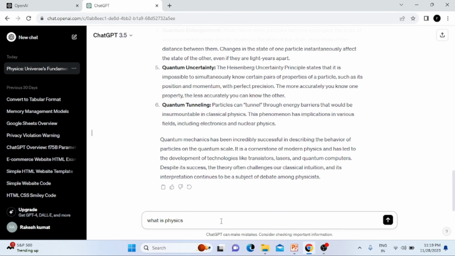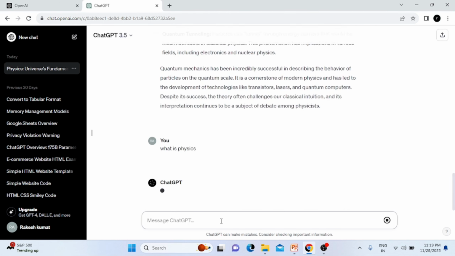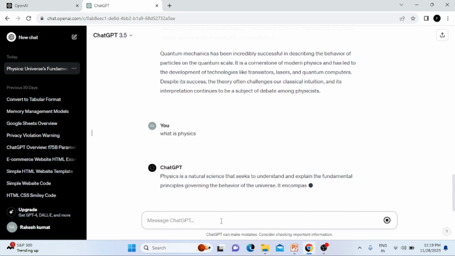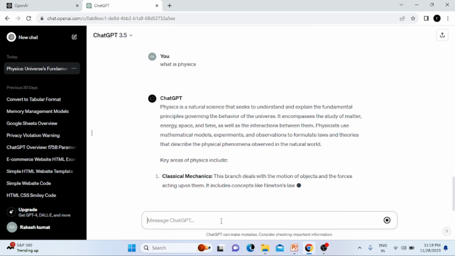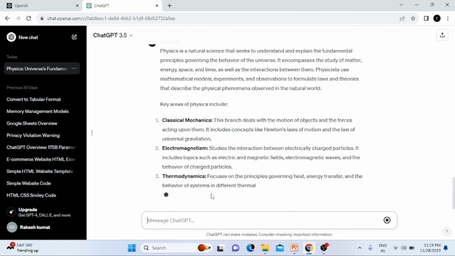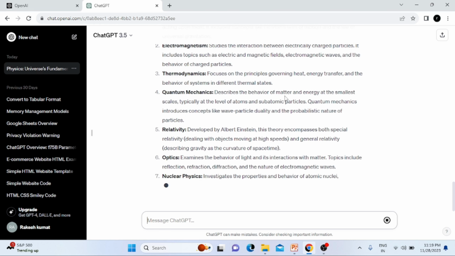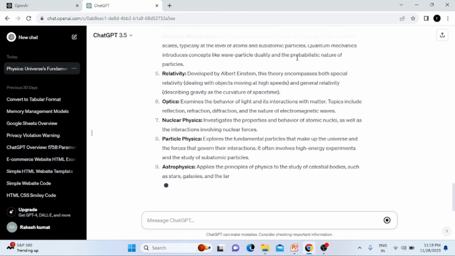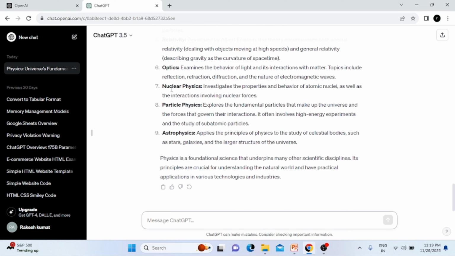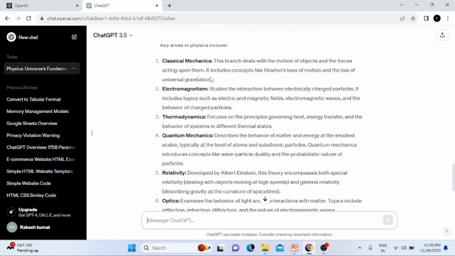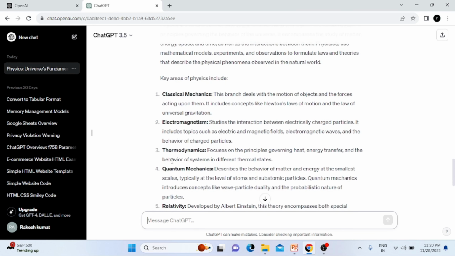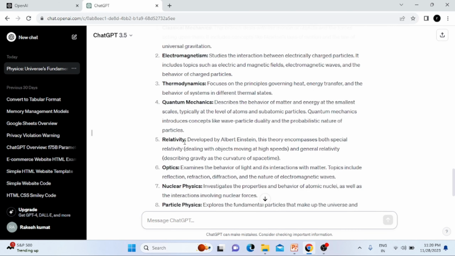Suppose I have written one prompt: what is physics? Let's see the output, how the ChatGPT model is responding. So I have asked what is physics. It gave classical physics, electromagnetic physics, thermodynamics and quantum physics, and lots of modules like that. Now I'm going to ask to be specific. So if you ask here what is physics, here it gave thermodynamics. It's only three lines, right?